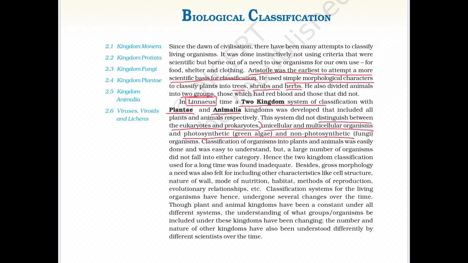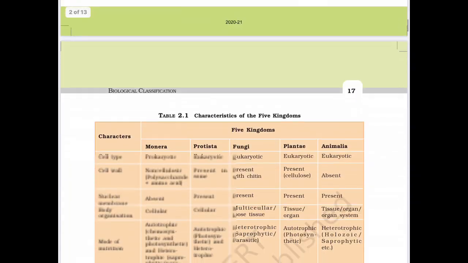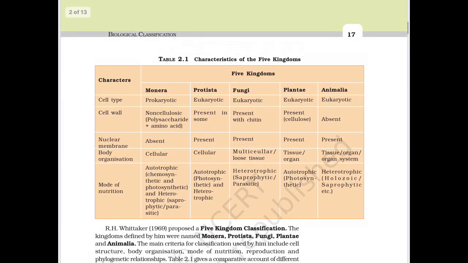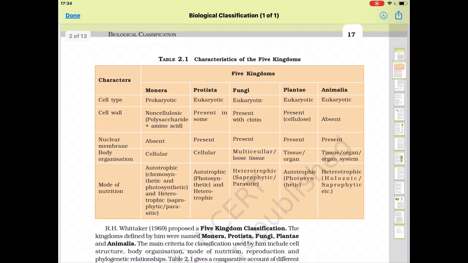After that comes the five kingdom classification, which was proposed by R.H. Whittaker. He divided all organisms into five kingdoms, that is Monera, Protista, Fungi, Plantae and Animalia.